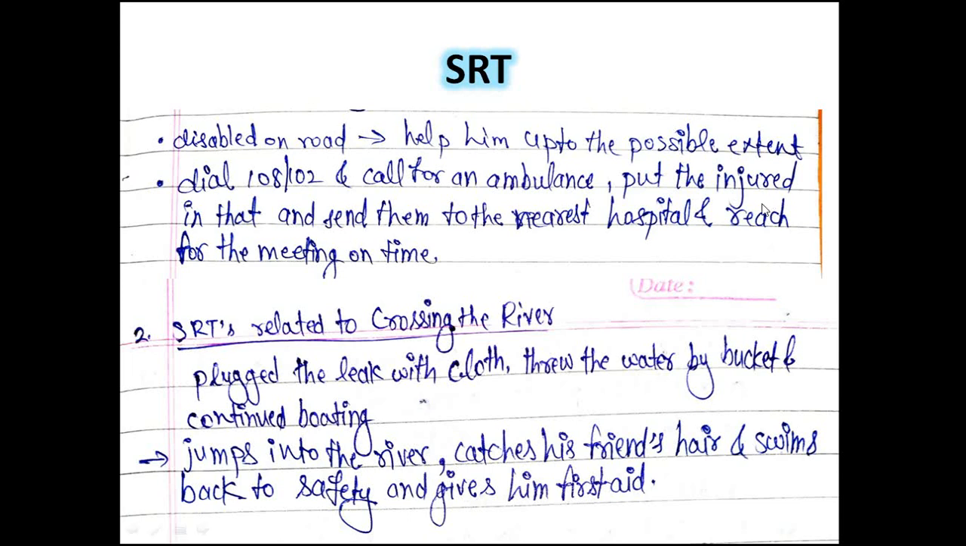Like you have found an injured person on the road. It is your secondary objective. What was your primary objective? You are going to attend your meeting, or you are going to attend your college. So this is the secondary objective. Okay, like this you have to write the complete action and phrases.